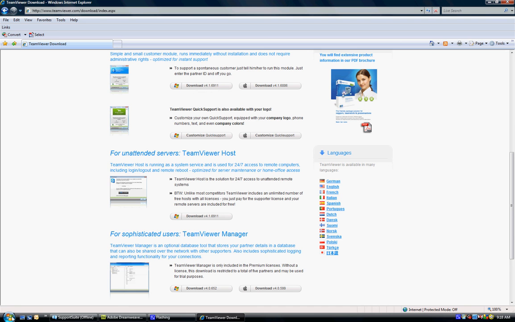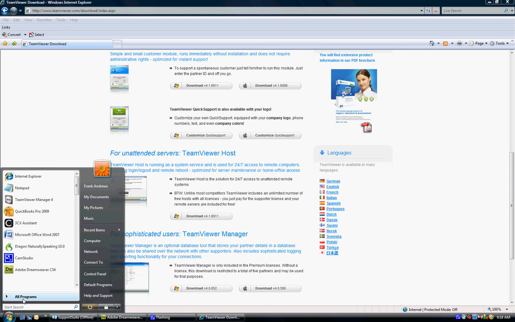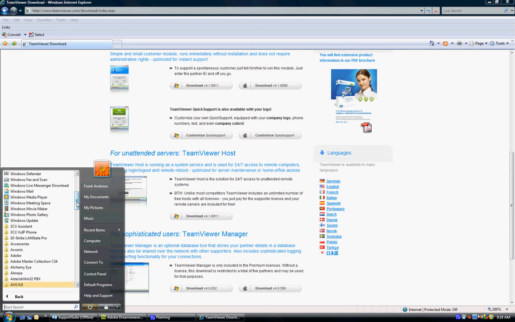And to just reopen the software, all you do is just go into your All Programs and scroll down to Teamviewer. And you just restart the program from there.